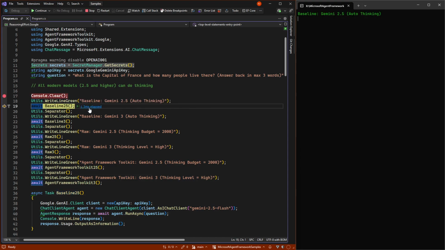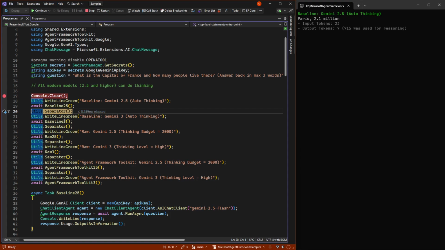So if we go in here and we see how Gemini 2.5, in this case Flash, does just out of the box and nothing more. If I press F10, we can see that it's still thinking quite a lot about it. And we can see that it used 715 tokens to do it. This is quite high, and I would definitely go in and steer this model some more, and we will see that happening a little later on.